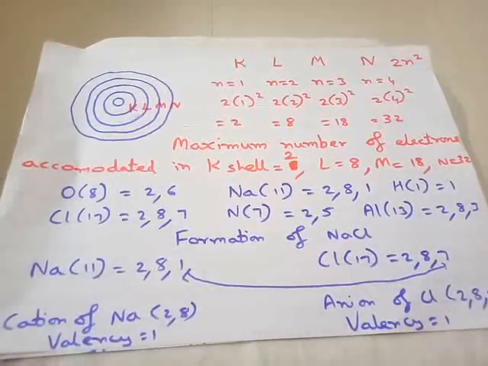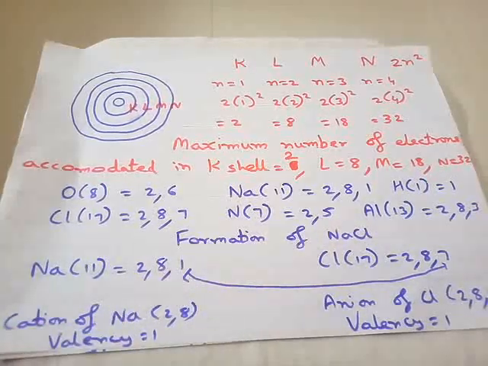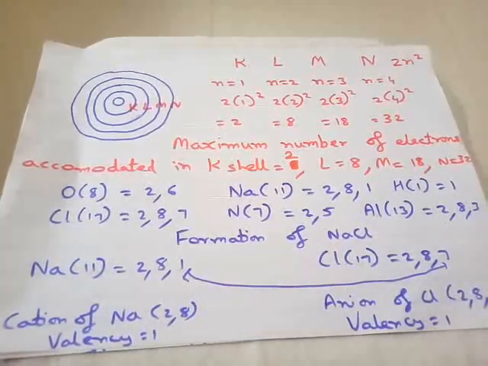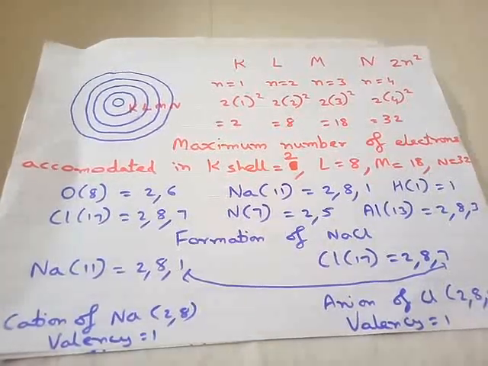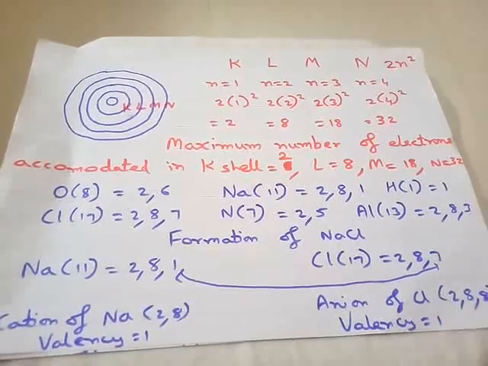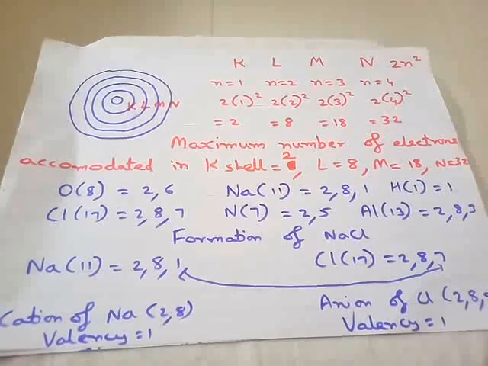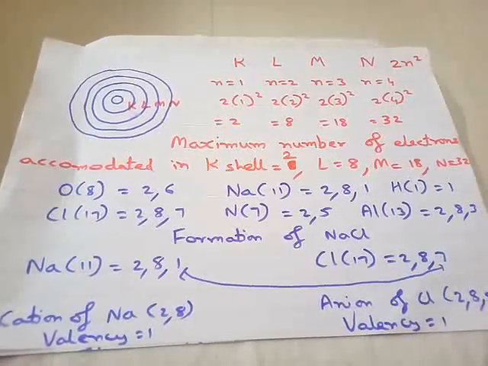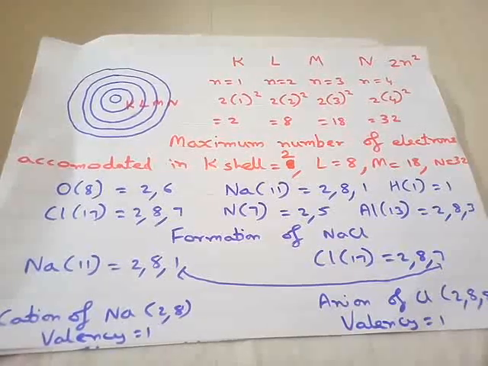To find out valency, we are taking up an example of sodium chloride. How is sodium chloride formed? What do you mean by sodium chloride? Sodium chloride is nothing but the common salt which you use in your day-to-day food. Its chemical name is sodium chloride. Sodium chloride is formed by the bond between two elements: one is sodium and one is chlorine.